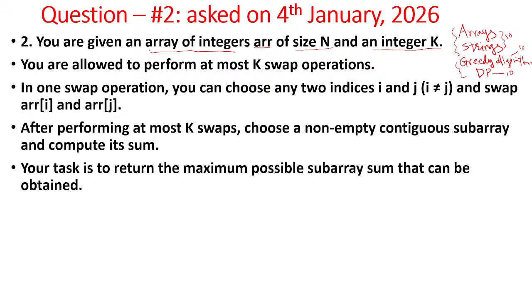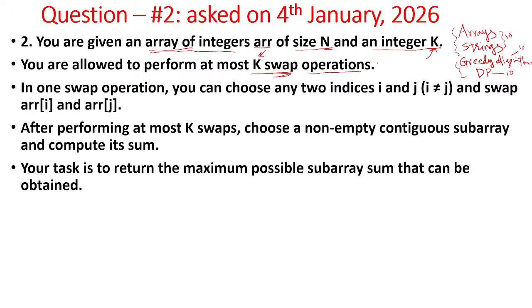We are given an array of integers whose size is n, and one more integer k is given. You are allowed to perform at most k swap operations. So what does this k indicate? The number of swap operations that we need to perform on the given array. So you need to perform the k swap operations.